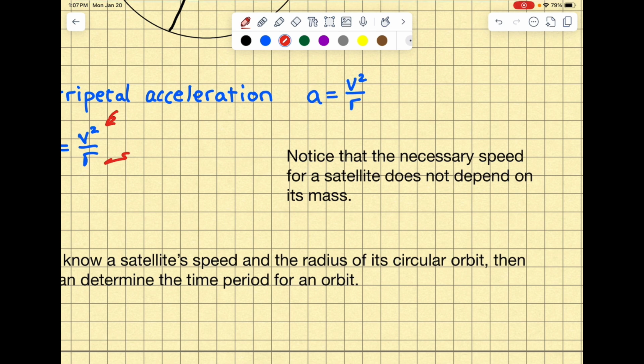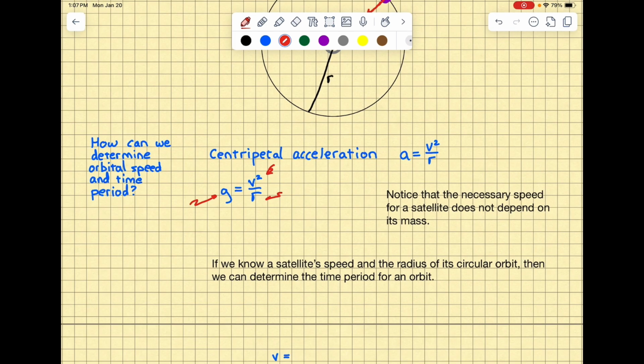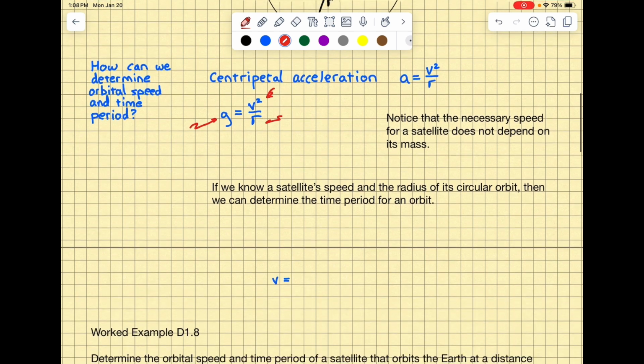Notice that the necessary speed of a satellite does not depend on its mass. We've already determined that objects of different masses accelerate with the same acceleration when they're falling. So as long as a satellite has to orbit a given planet at a given distance, it doesn't matter how much mass it has. It has to be traveling at a certain speed.